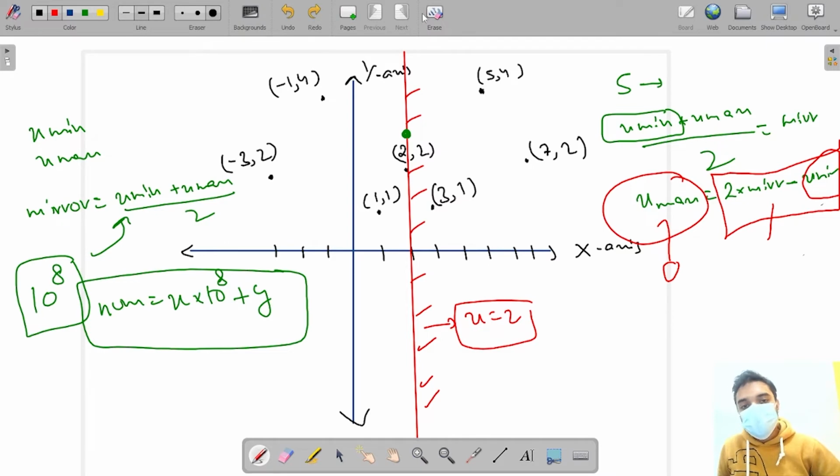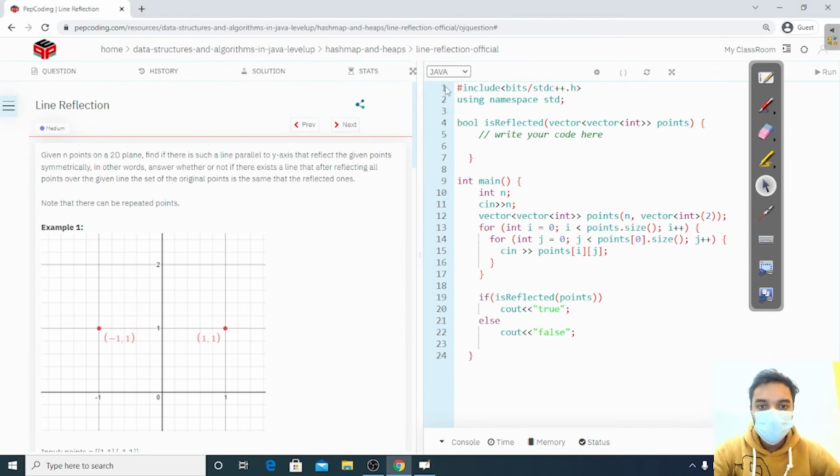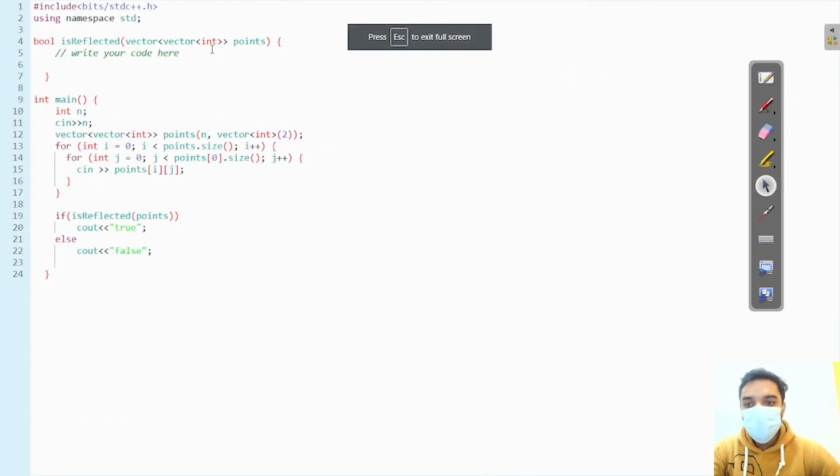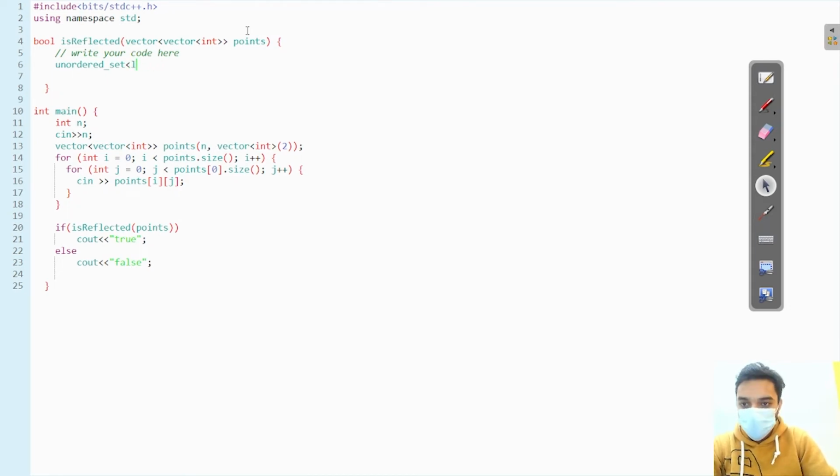Okay, so let's code this out. Then you will get a better picture of this question. So let's try to code this out. Initially, we are going to have an unordered set of long values, because the value we are going to store can be long. I'm going to name it set.